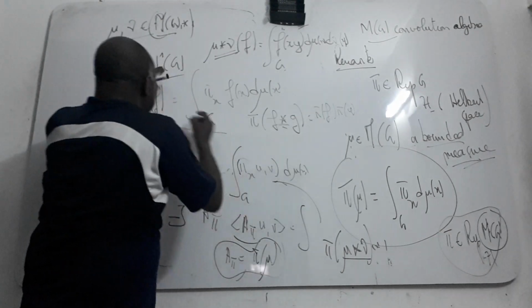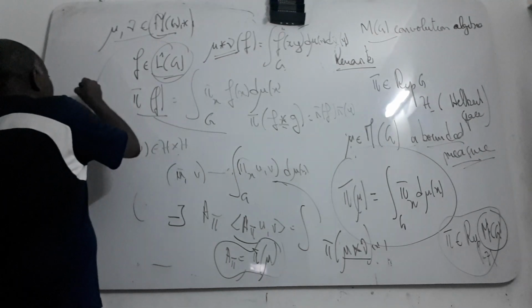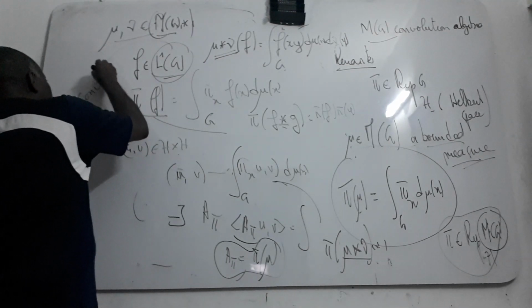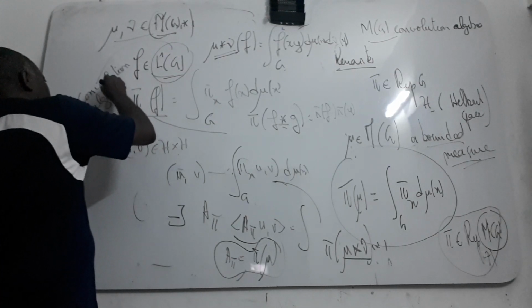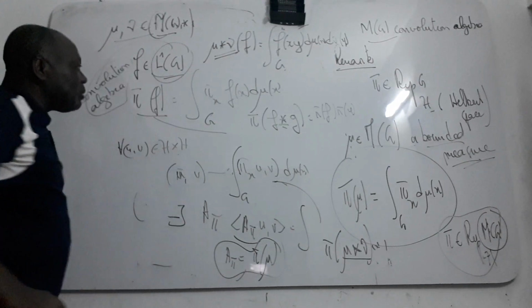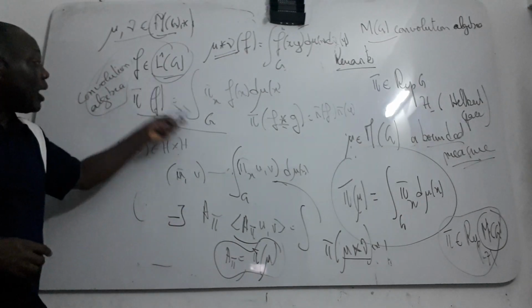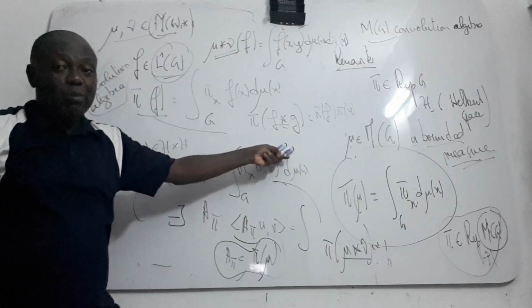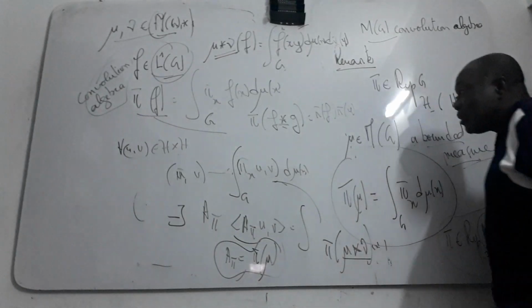It is the product because this also is a convolution algebra. The product you use in this algebra is like this, in this convolution. It is the same for the measure also.